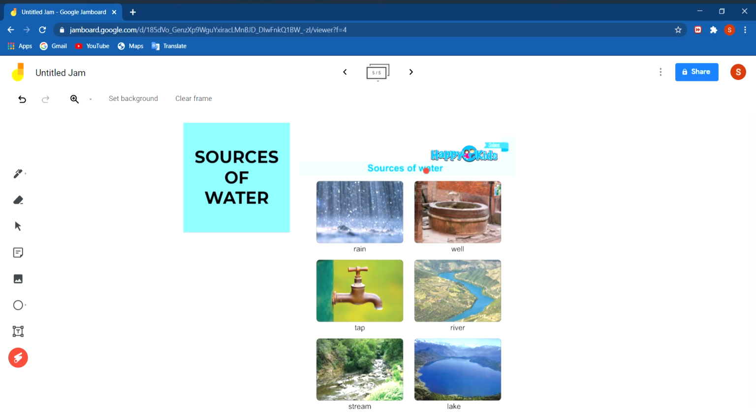Then the next type of water source is underground water. When the rain falls, you know that the rainwater sweeps inside the soil and goes down under the surface of the earth. Ultimately, this water is stopped by some hard non-porous rocks and collects there. The water present below the earth's surface is called groundwater or underground water, and the level of underground water is called the water table.